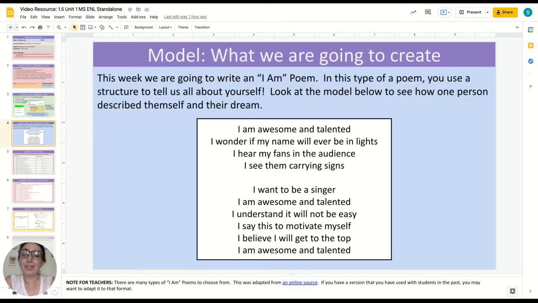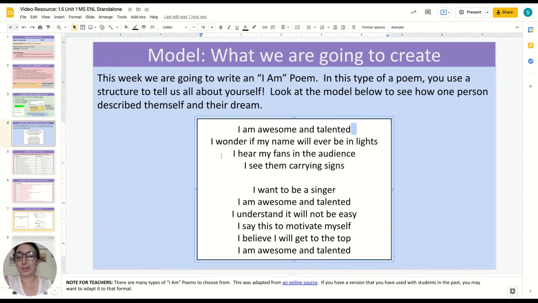All right, so this is a model of what students will create during this lesson, which is an I am poem. In this type of poem, you use a structure to talk about yourself. So this is a model from an online source. If you've ever done I am poems with your students and you prefer to put student work here, that's a really good place to do it. So this presentation is in the video adapted resources folder for this week's lessons in TeachHub. So let's say you have student work, you can feel free to paste that here instead of this example.